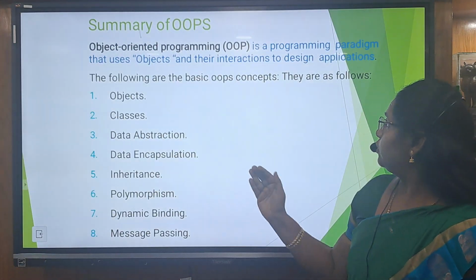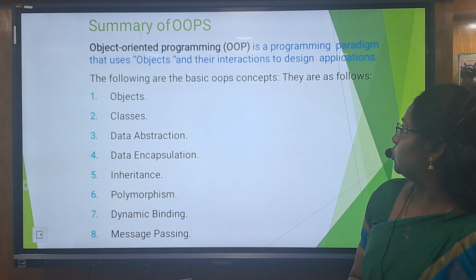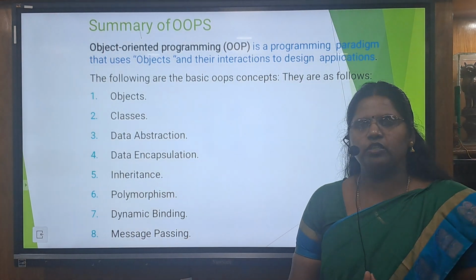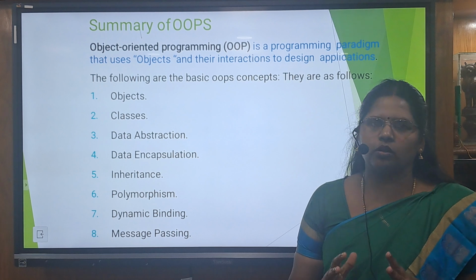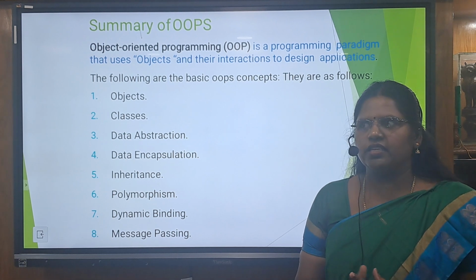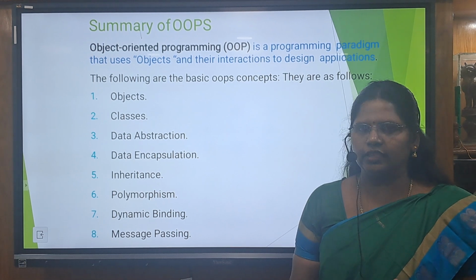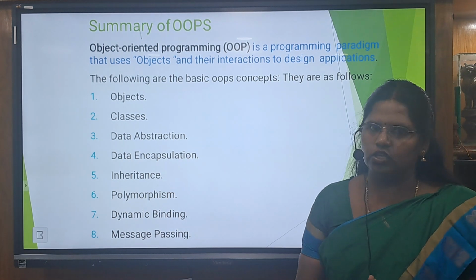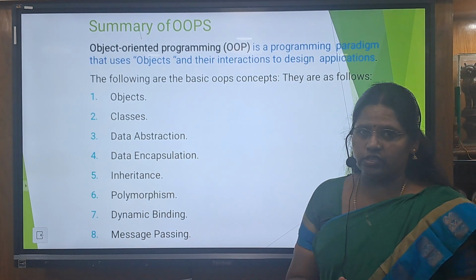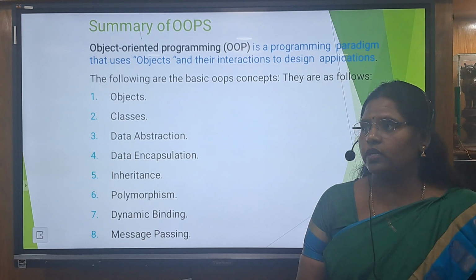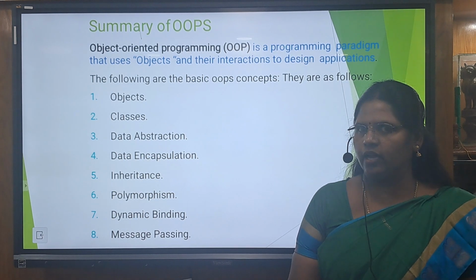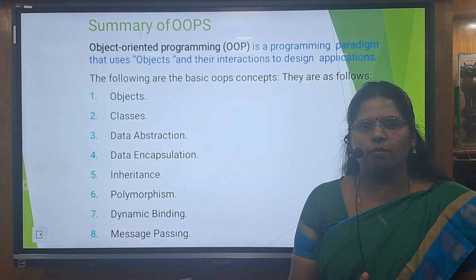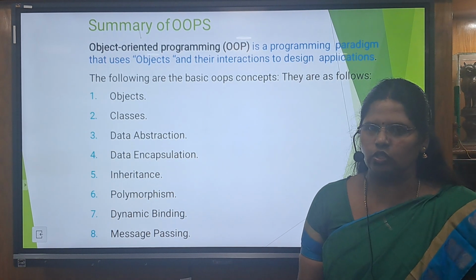First of all, we have to see what OOPS is mainly. OOPS means object oriented programming structure. Java is a pure OOPS language. Basically, you have all learned about Python as well as C++. In this line, next we are going to study the Java language. What is the difference from those languages? Java is a platform independent as well as a secure language. And the concept of OOPS is common for Python, C++ as well as Java.